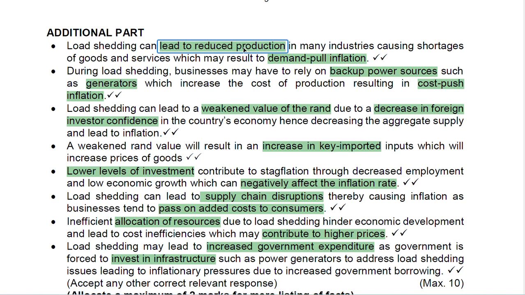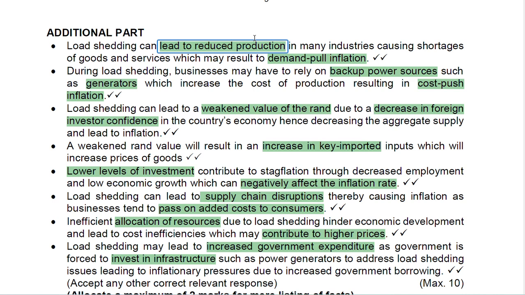Load shedding can lead to reduced production in many industries, causing the shortage of goods and services, which may result in demand pull inflation. So what does that mean? If the load shedding keeps on happening, the producers might not be able to produce sufficient goods and services that are required by the economy because they wouldn't have enough electricity to do so. In that case, demand and supply will not match. What does it mean? There will be less supply and more demand, and the demand pull will cause inflation. There will be a demand pull inflation.